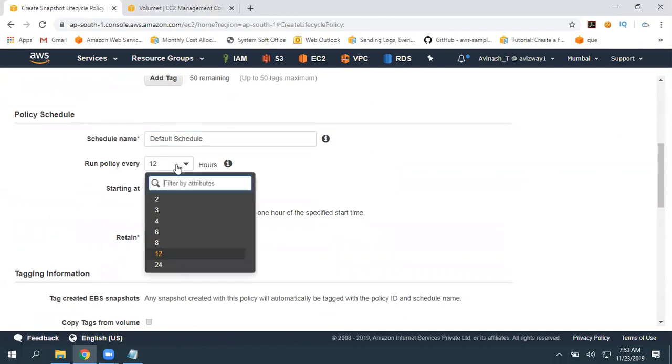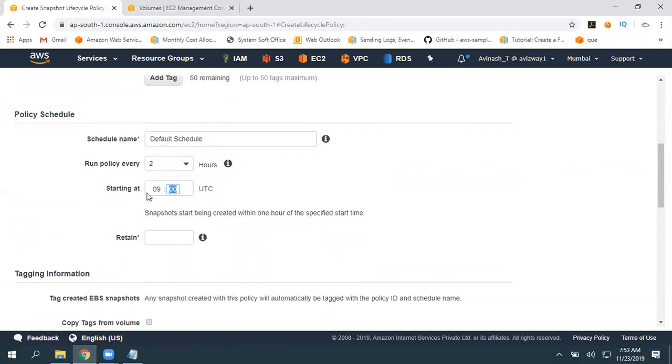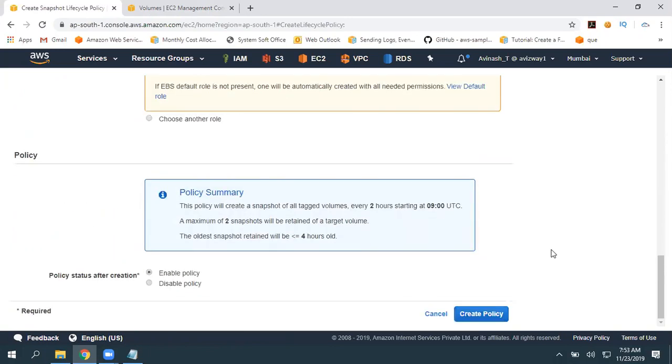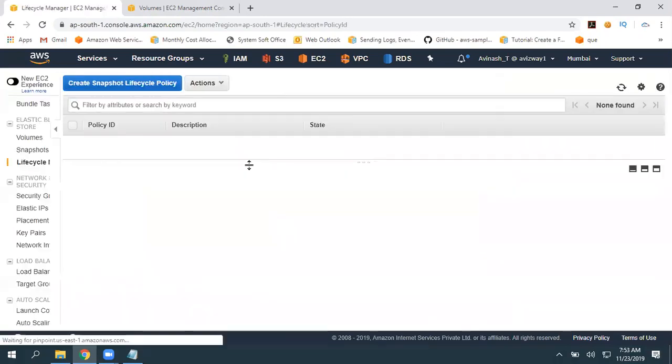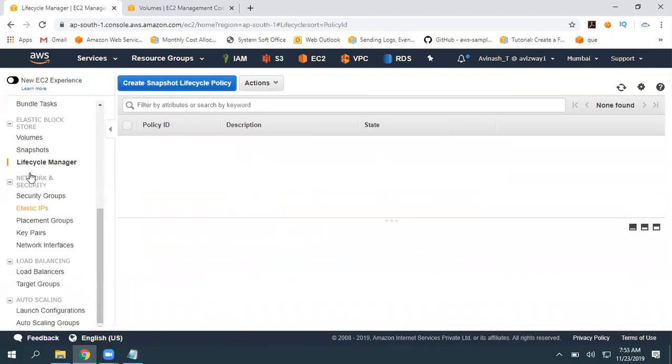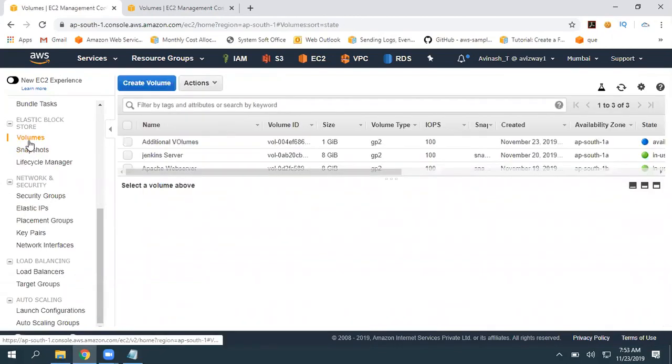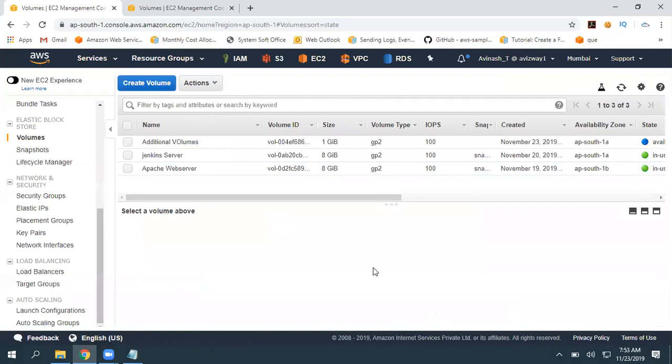Then how frequently? For every 2 hours I want to create at this particular point of time, and I want to remain last 2. Then you can apply that. So I want you to perform this by using that 1 GB or 2 GB. So don't go with that 8 GB and all.